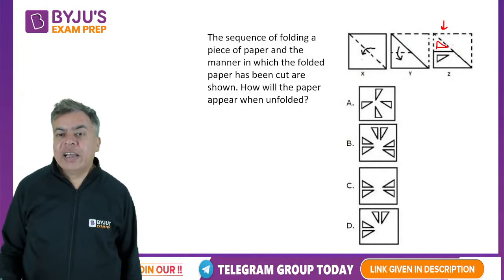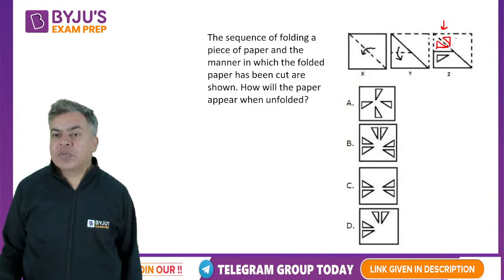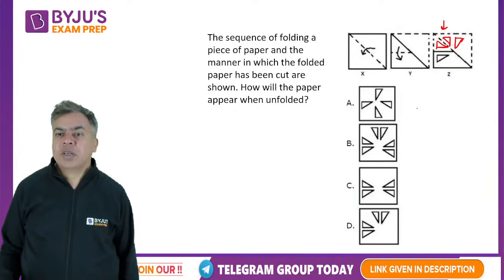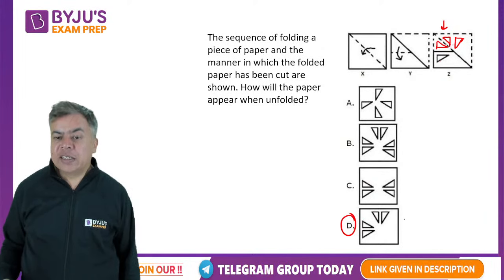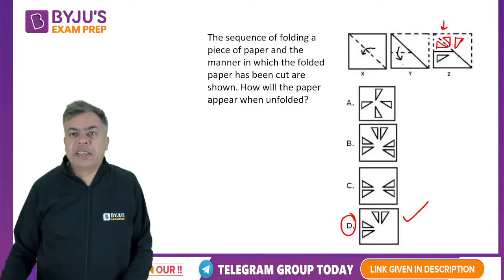Now diagonally, this first unfold. So this part will come like this and this part will become here. So that means this should be the figure. There should be four triangles like this. So it should be D. I think D should be the correct answer.